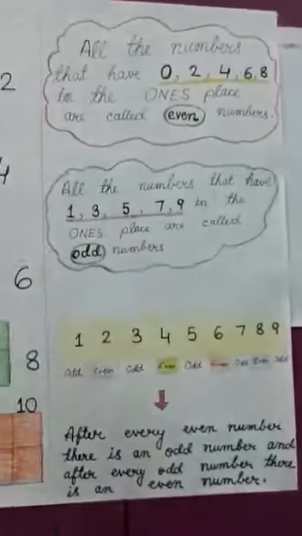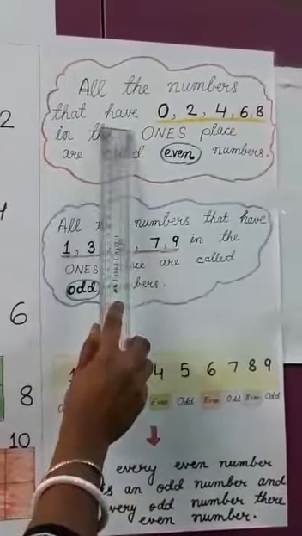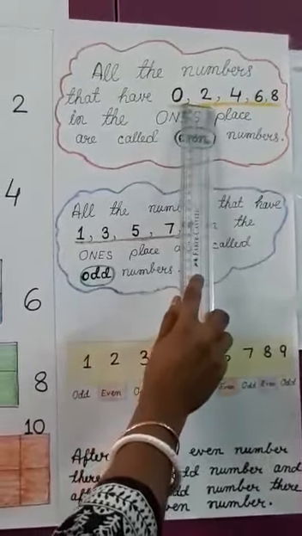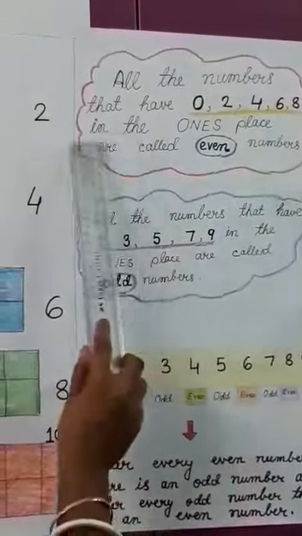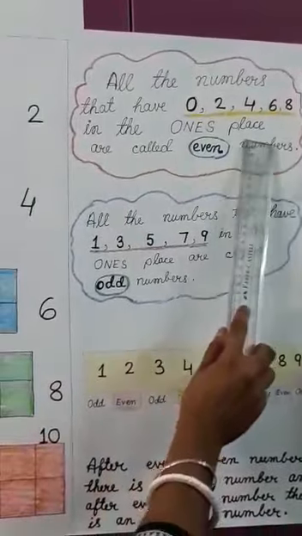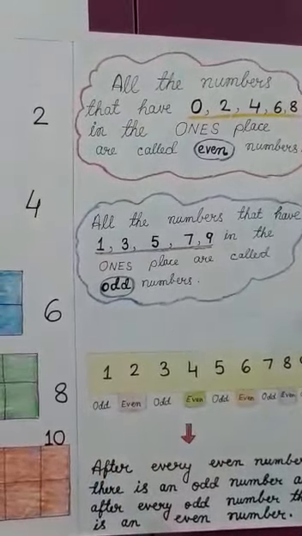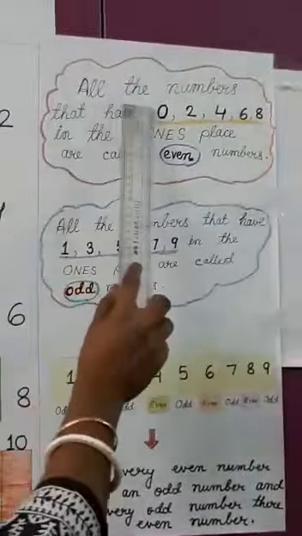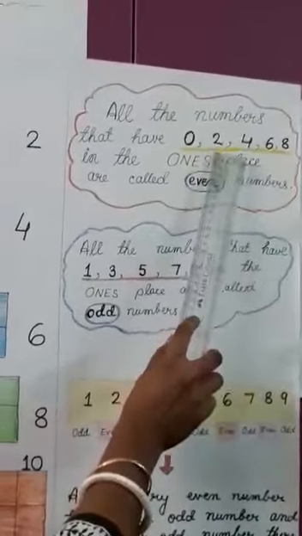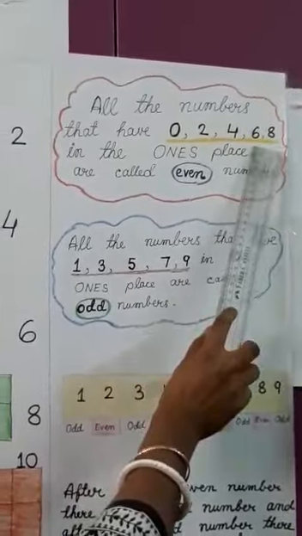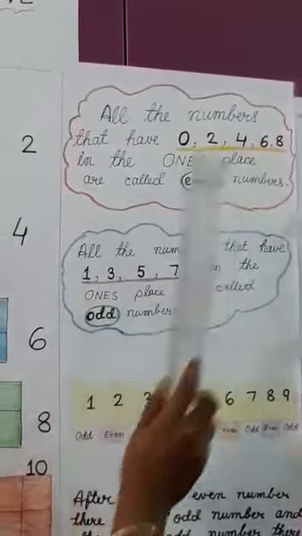First rule, you see, all the numbers that have 0, 2, 4, 6 and 8 in the ones place are called even numbers. Again I am repeating, all the numbers that have 0, 2, 4, 6, 8 in the ones place are called even numbers.